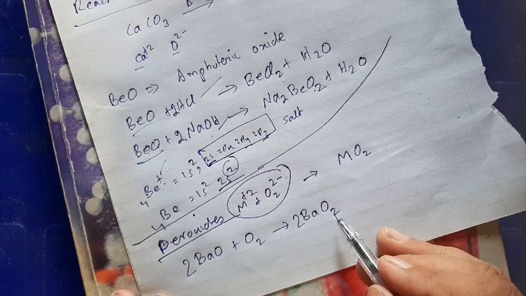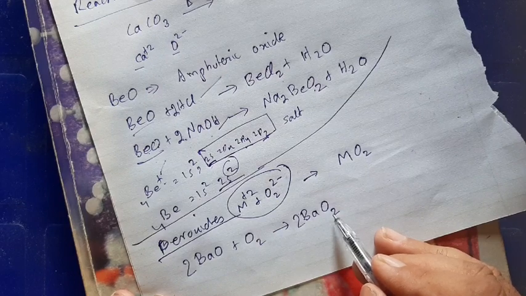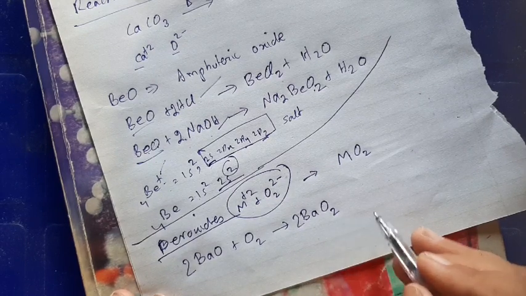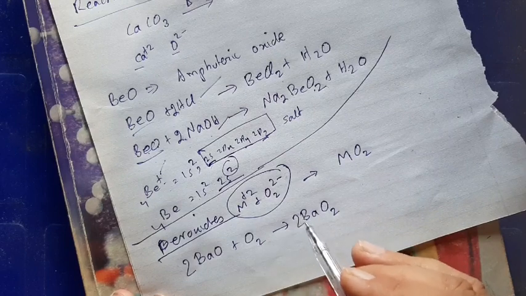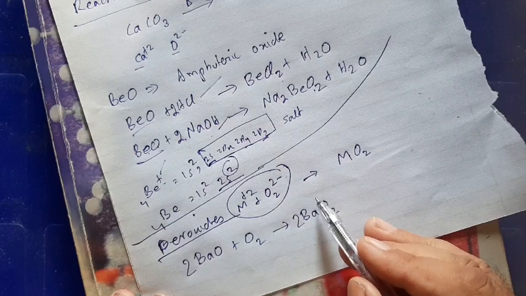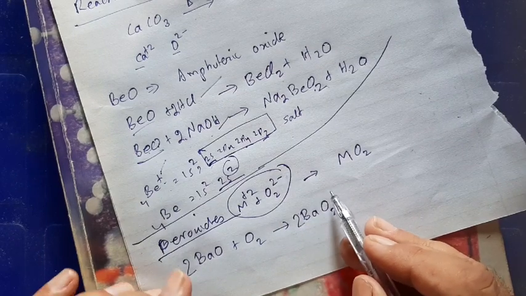Similarly, you can find other peroxides as well. Now, some properties of peroxides. These peroxides are white ionic solids having peroxide anion O2 2-. I have already told you peroxide is O2 2-. They react with acids to produce hydrogen peroxide.